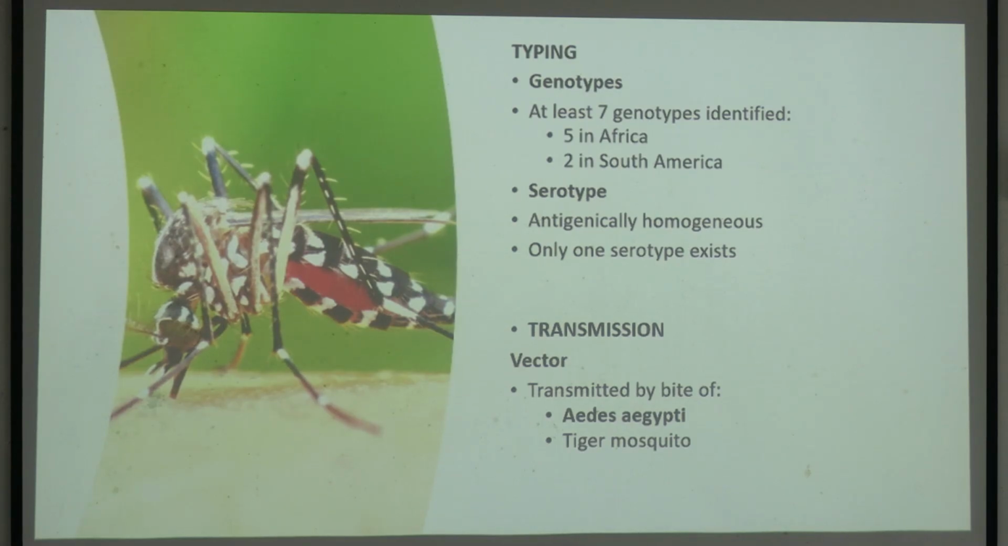and Aedes কে আমরা আরেকটা ভাষায় বলি টাইগার মসকিটো। Why? Because the stripes of black and white make them look like a tiger. Okay, so there are 7 genotypes and 1 serotype, and the important thing is this virus inside this mosquito maintains 2 life cycles.